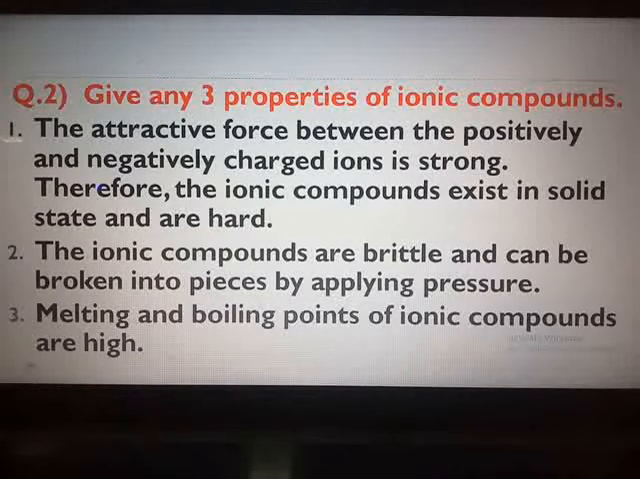Apart from this, you have the 4th and 5th point also in the textbook. That point also, if you want, you can mention over here. With this, we complete the discussion of additional questions for this chapter.